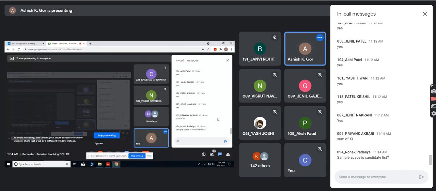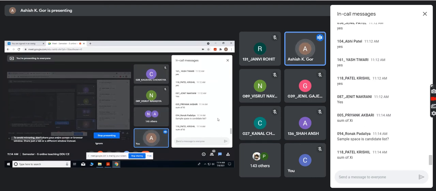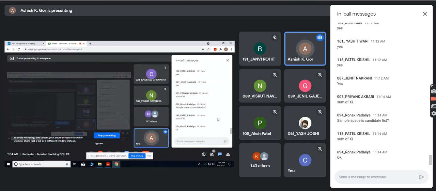X1 is an indicator random variable corresponding to the event that the candidate is hired or not. As for the sample space, candidates are there, and the outcome is either 0 or 1, that is, the candidate is hired or not. Hired means head and not hired means tail, like that, Ronak. We are not much concerned about the sample space here.